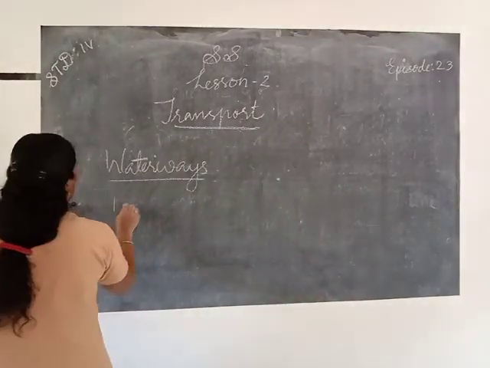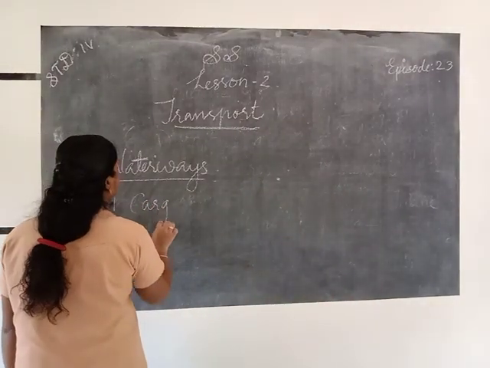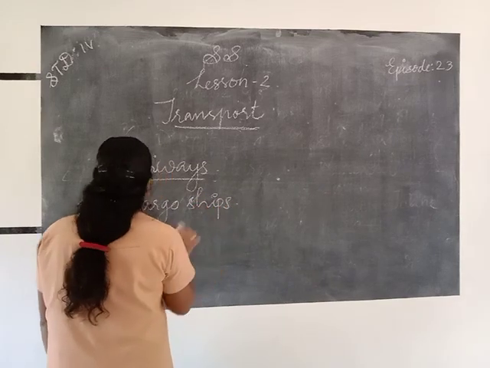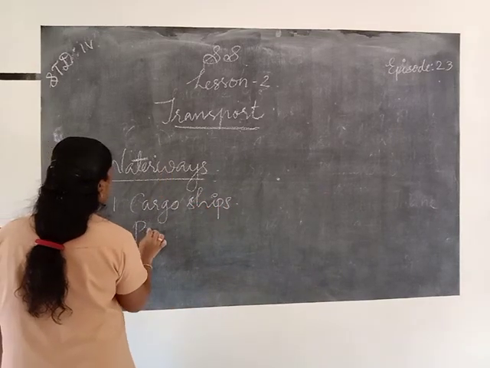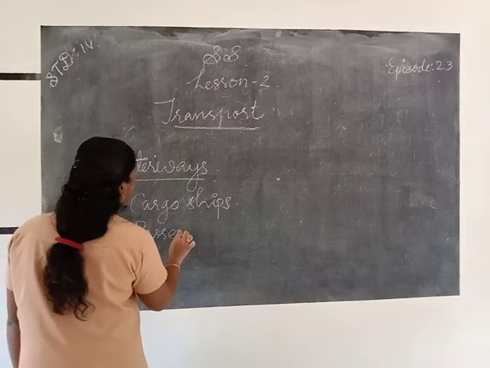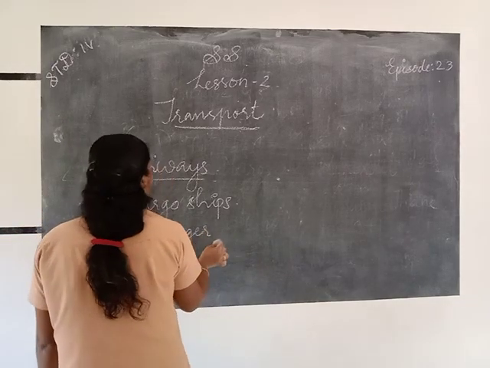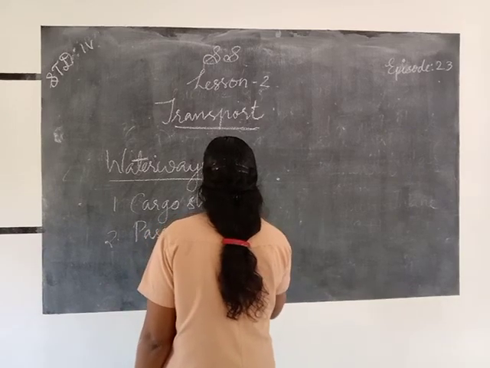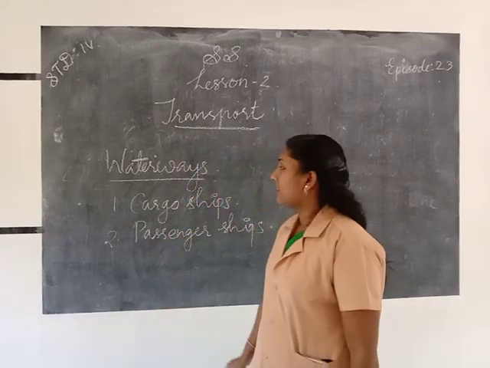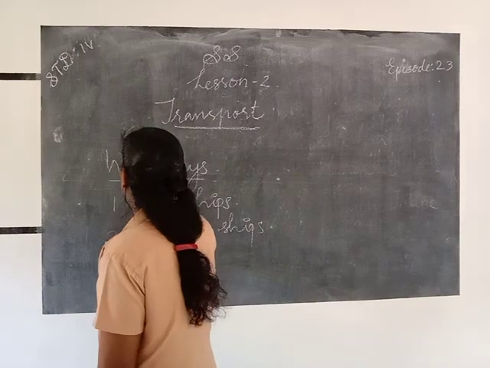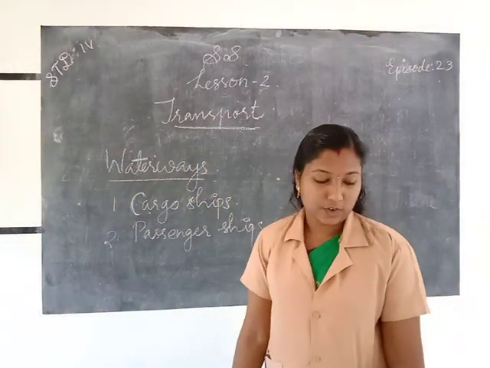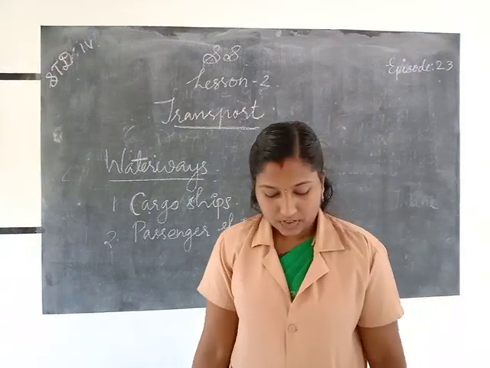First one, cargo ships. Then second one, passenger ships.